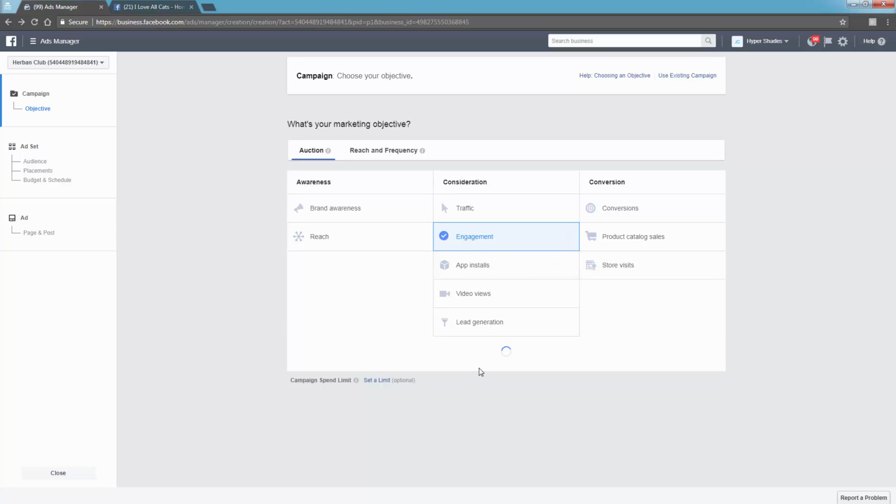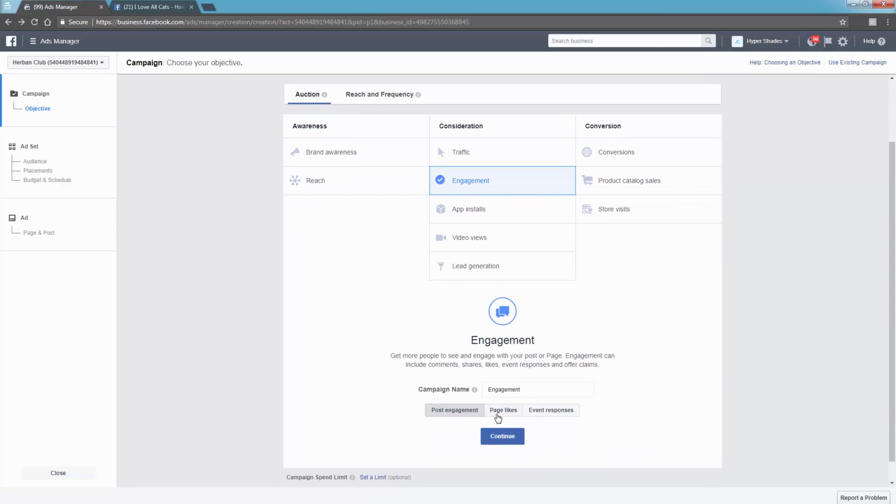Okay, so come over here, engagement. Again, we can name our ad. Scroll down here. You're going to keep it post engagement. We don't need to pay for page likes or event responses. This is an interesting thing, though, if you have a Facebook event. So let's call it test PPE ad 1. Go to the next step.